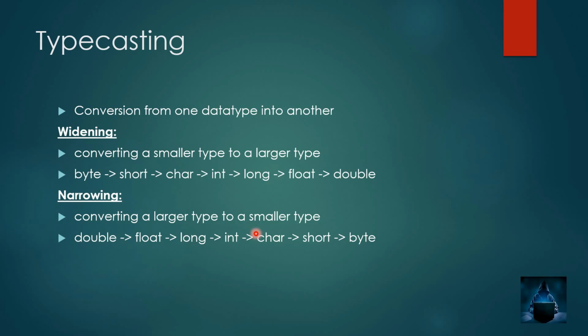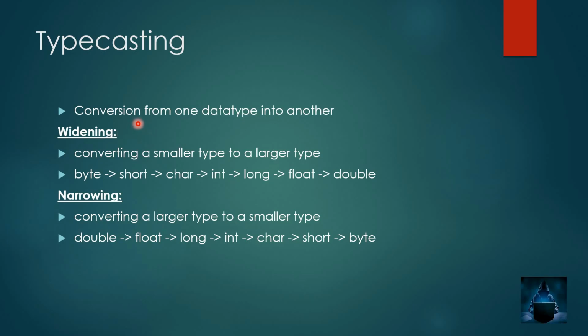Today let us discuss what is typecasting. So typecasting is nothing but converting a particular value from one data type into another. Right? So conversion from one data type into another. This is called typecasting. So here, before going into typecasting, we need to know something about narrowing and widening.